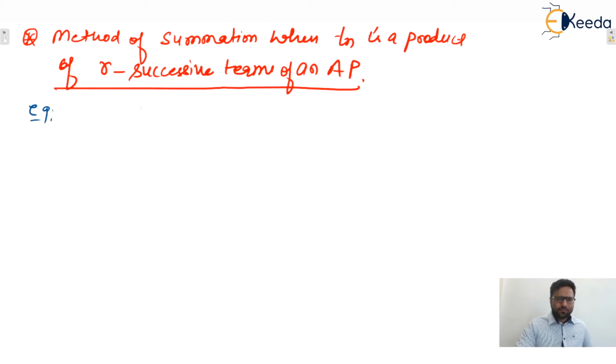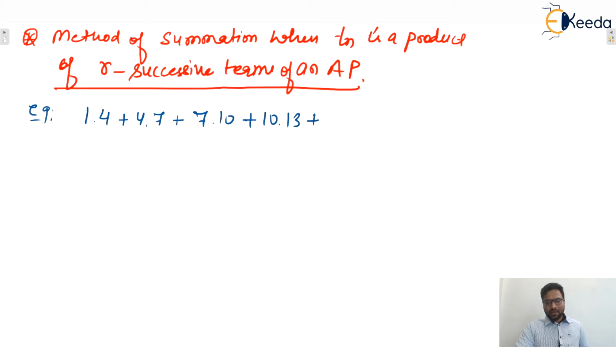Let us consider one series given to you. Let's say 1 into 4 plus 4 into 7 plus 7 into 10 plus 10 into 13, and let's say these are n number of terms. So what is the sum? Here we can observe one thing.